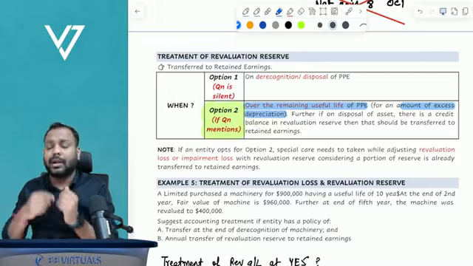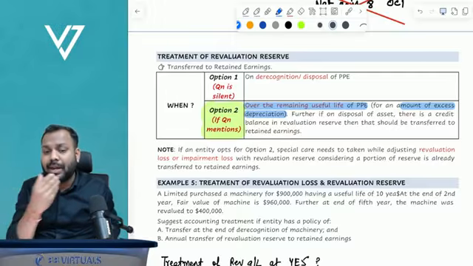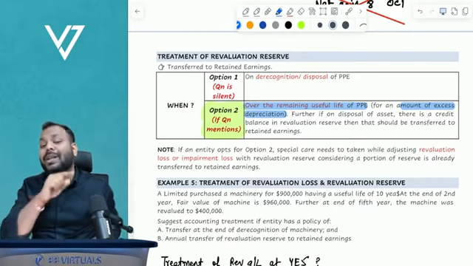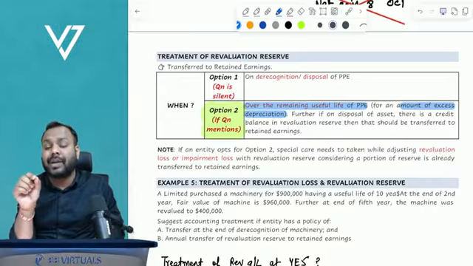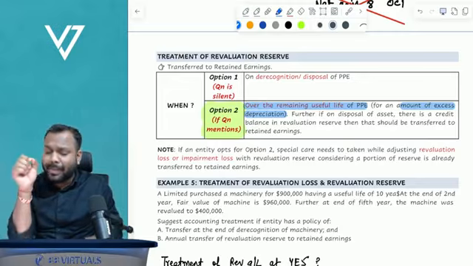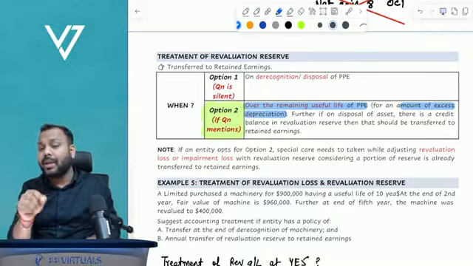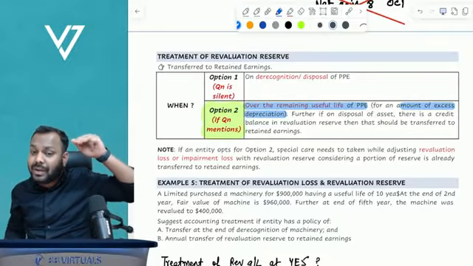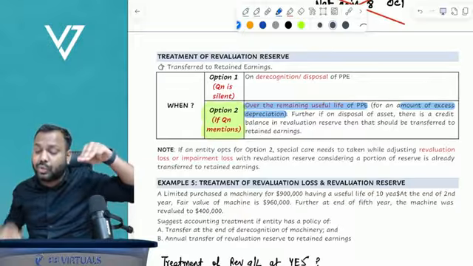Okay, so subsequent to revaluation, depreciation per year is 120. So what is the increase in depreciation due to revaluation? 120 minus 90, that is 30. So every year we have to transfer 30 from revaluation reserve to retained earnings.